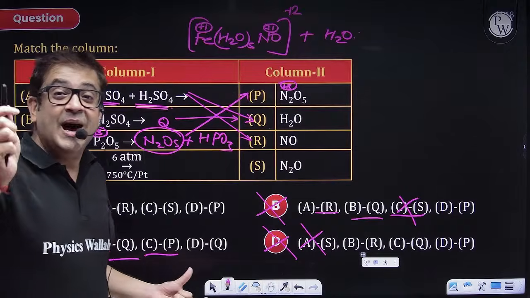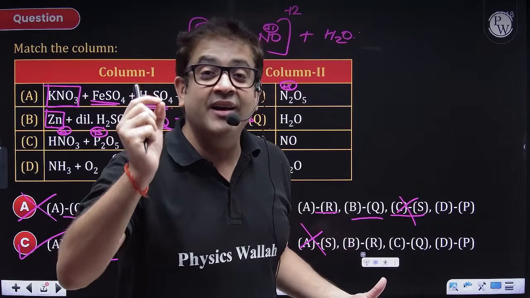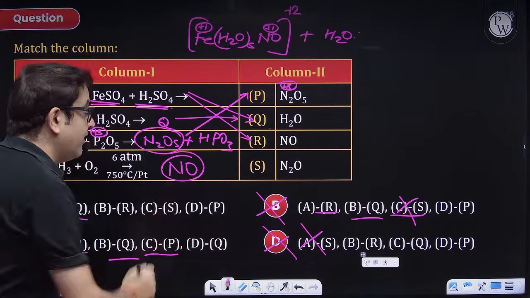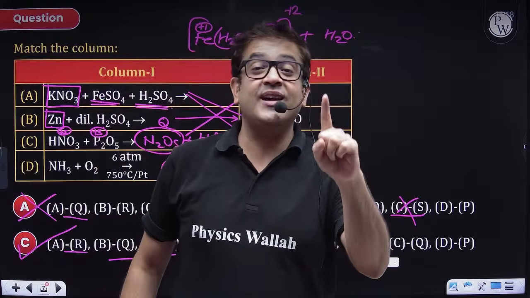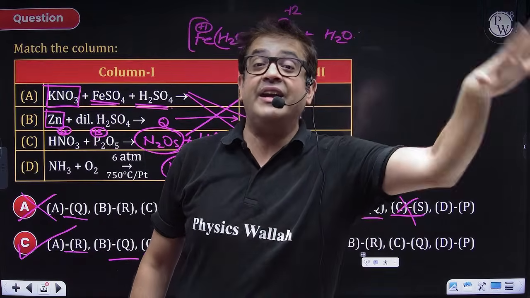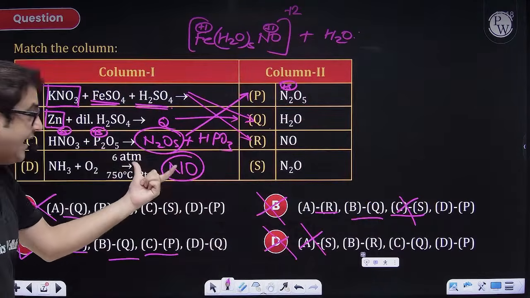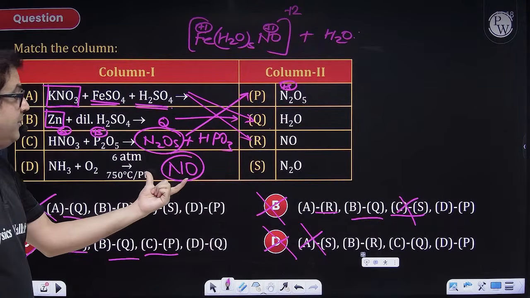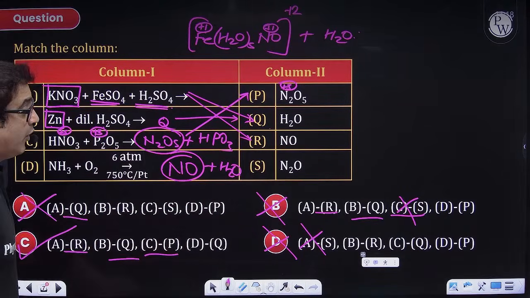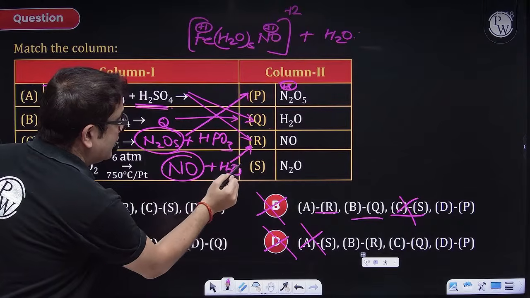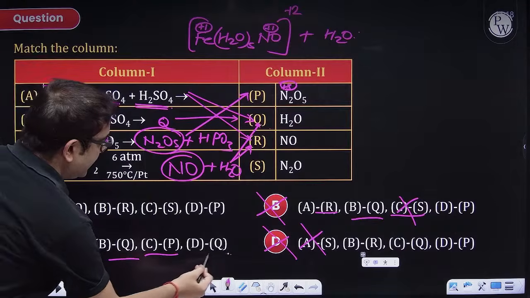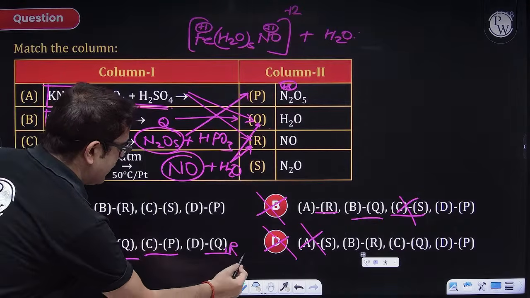Sir, this is ammonia, oxidation of ammonia, beautifully produced nitric acid, which is with nitric oxide, which is also a starting reaction for production of nitric acid in your industry. So again, an NCERT fact. So here NO will definitely be produced, and apart from NO, you'll also have water. So this can go with R also, and this can go with Q also. So I guess here Q is an option, but yes, we can have R also over here.